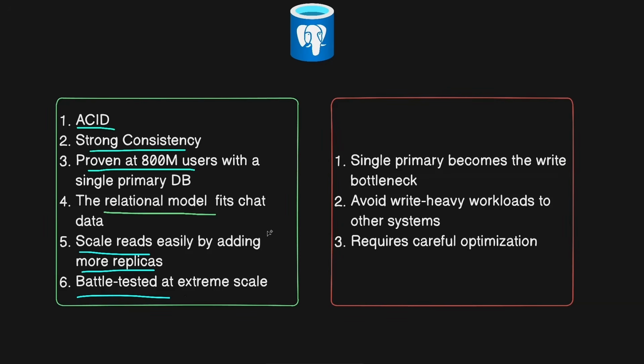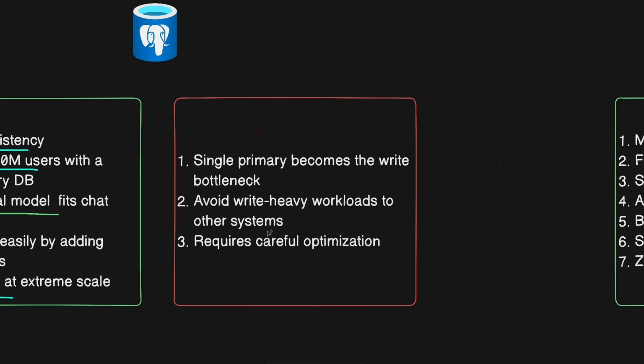Now, of course, it also has cons, so let's talk about this. First of all, the single primary will eventually become the bottleneck for the write operations. Because with this setup, all the writes from every user around the world funnel through the same one database instance. And it comes down to around 30,000 writes per second for this scale. And that eventually might become a bottleneck for this system.